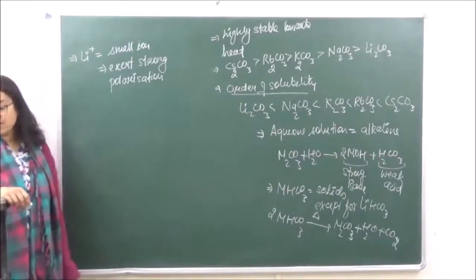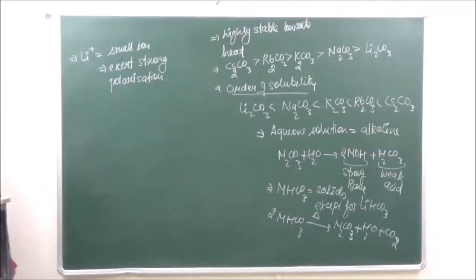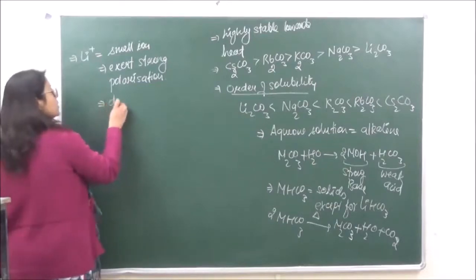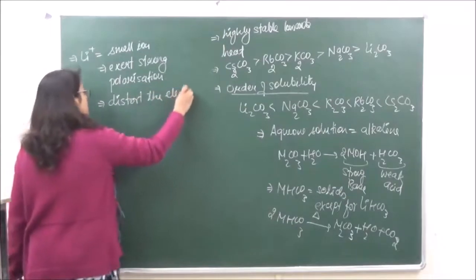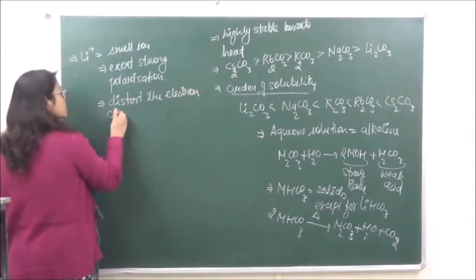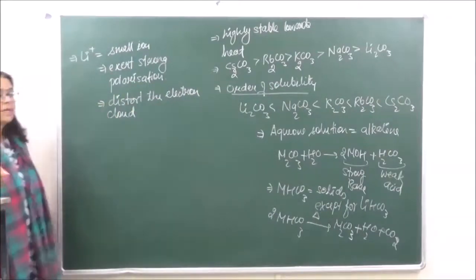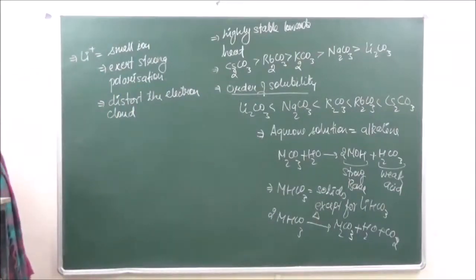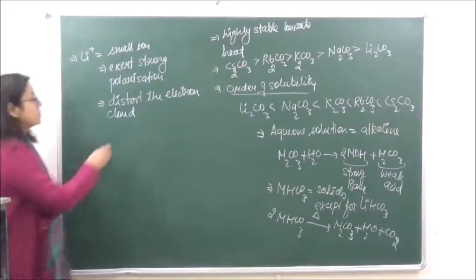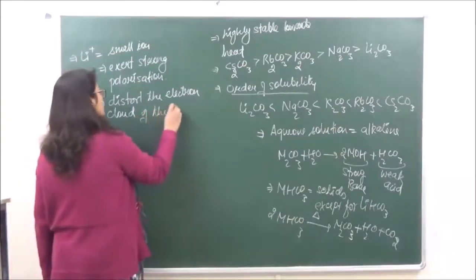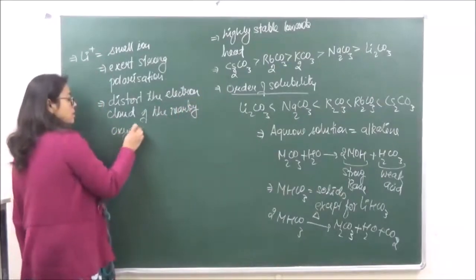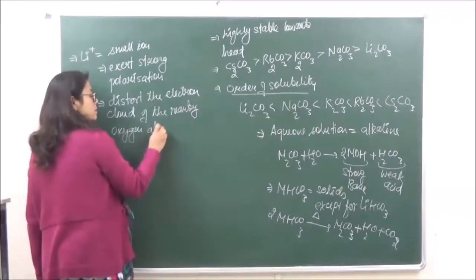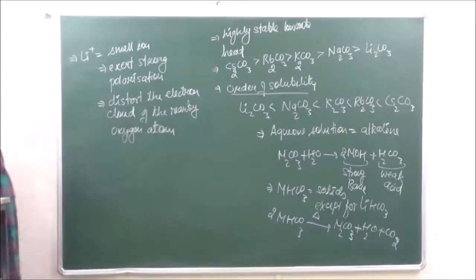So it is going to exert a strong polarization, due to which it is going to distort the electron cloud of the nearby oxygen atom.